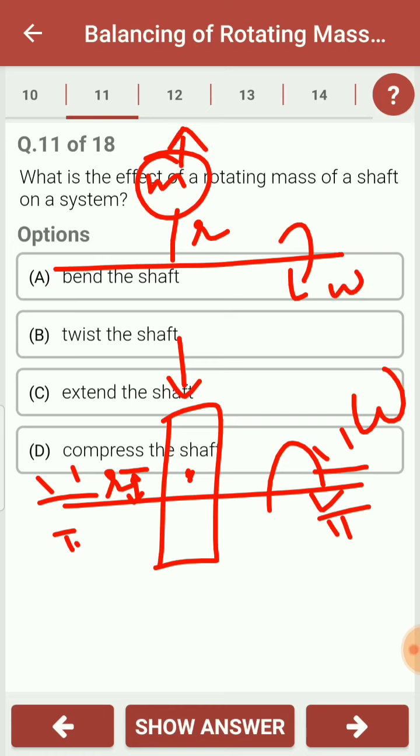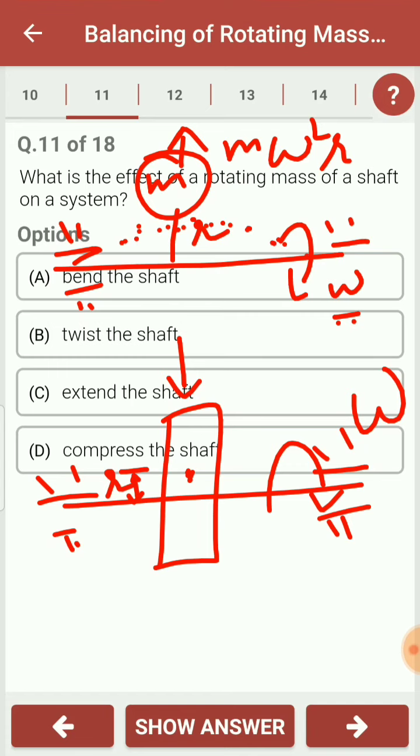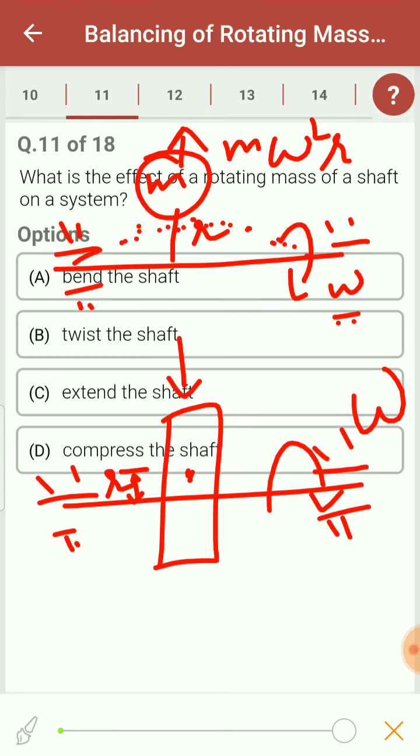Now to understand this system, let's say that because of the centrifugal force, the shaft will get bent in this direction. So this dotted line shows how the shaft will bend, because of the centrifugal force acting in the radially outward direction. Now as the shaft is rotated, the centrifugal force will change its direction. When this mass m is at the bottommost position, the centrifugal force is in the downward direction. Then as the centrifugal force is acting in the downward direction, it will cause the shaft to bend like this.